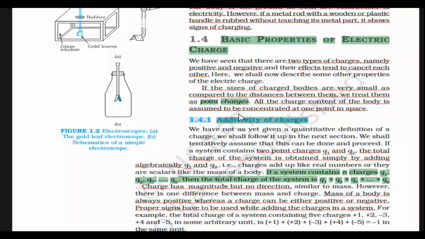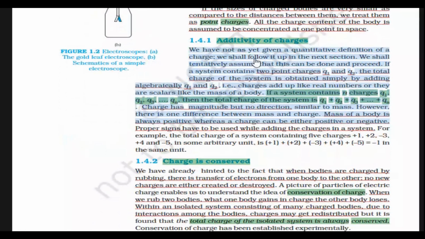1.4.1 Additivity of charges. We have not as yet given a quantitative definition of a charge. We shall follow it up in the next section. We shall tentatively assume that this can be done and proceed. If a system contains two point charges Q1 and Q2, the total charge of the system is obtained simply by adding algebraically Q1 and Q2, i.e., charges add up like real numbers or they are scalars like the mass of a body. If a system contains n charges Q1, Q2, Q3, ..., Qn, then the total charge of the system is Q1 + Q2 + Q3 + ... + Qn.